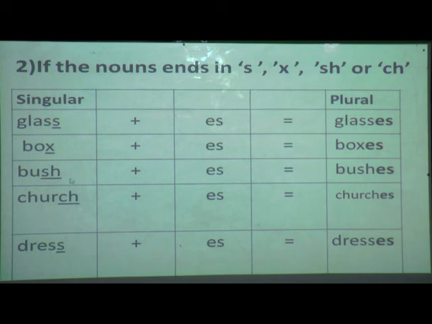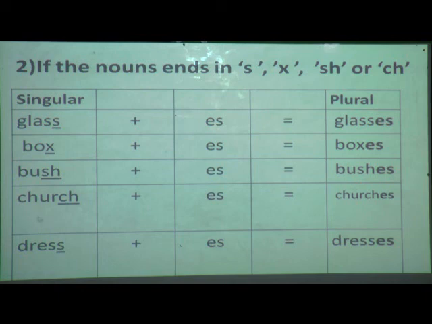Now third, bush. Okay, which noun is this? Bush. Now for this you can see the noun ends with two letters. What is that? SH, and according to our rule sh is also included. So what am I going to do? I am going to add es to this bush. So our answer is bushes. Bush plus es is bushes.